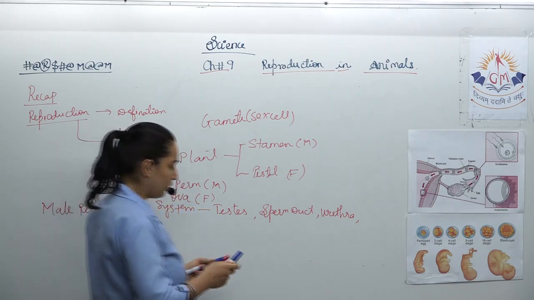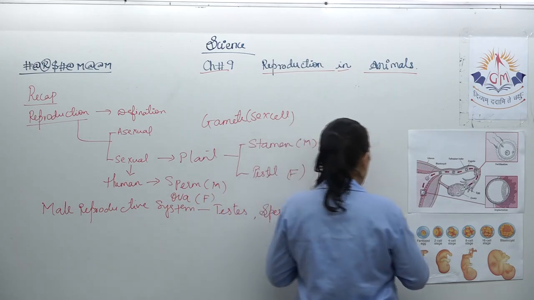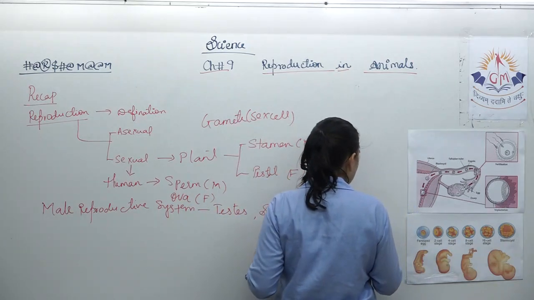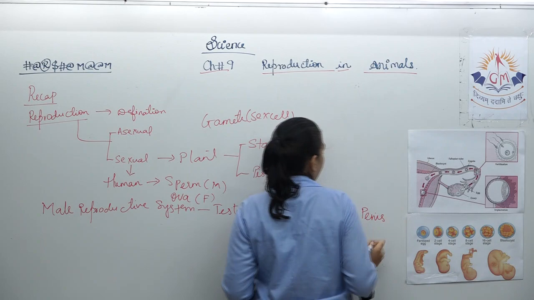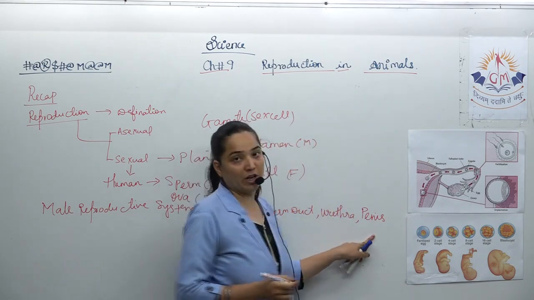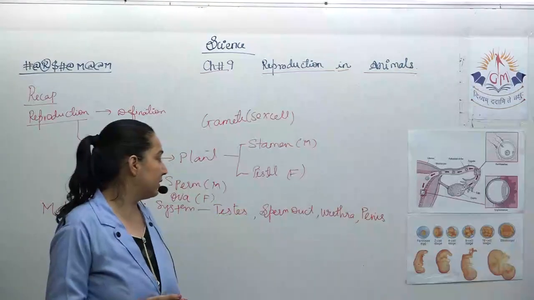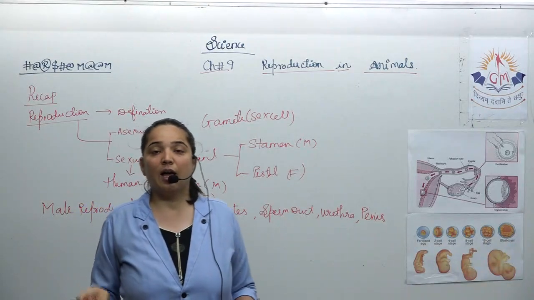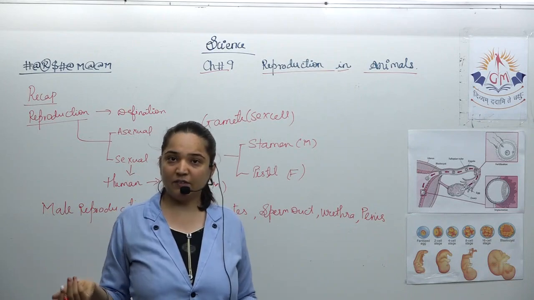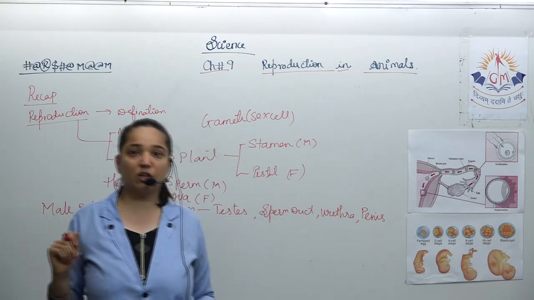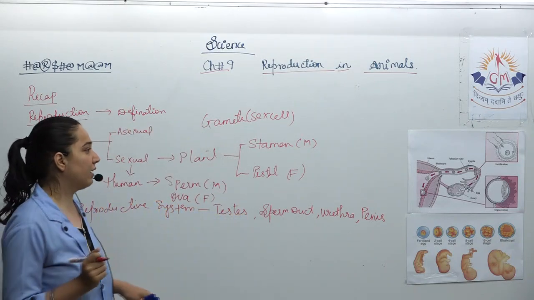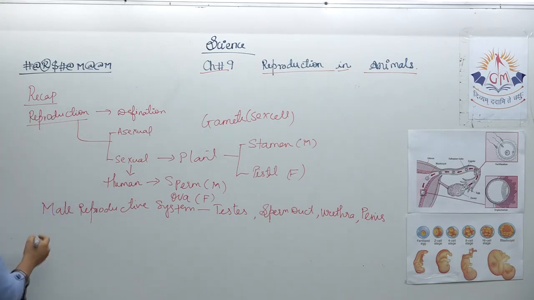Moving further, the penis is used for the discharge of semen into the female's body during reproduction, or mating, as the process is called. Its other function is to discharge urine. After that, we talked about the female reproductive system.